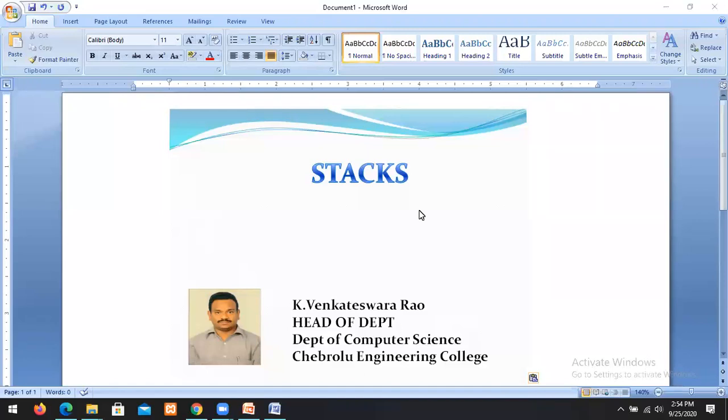First we'll go for what is a stack. What are the applications of a stack? What are the operations that are performed on stacks? How to implement the stacks?